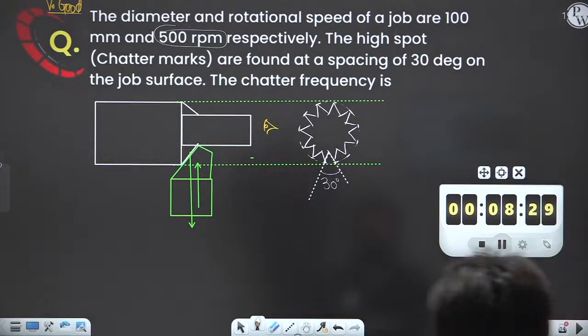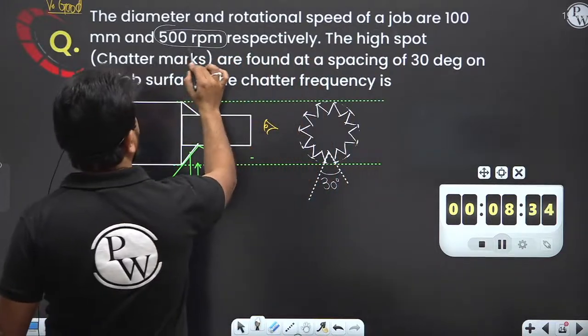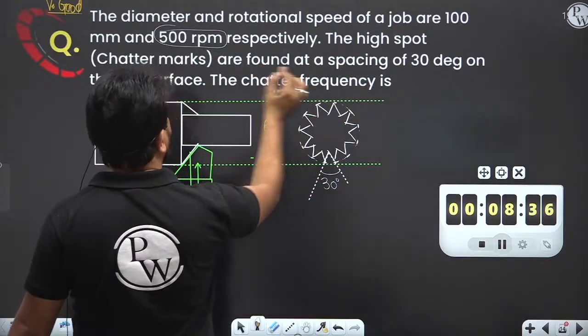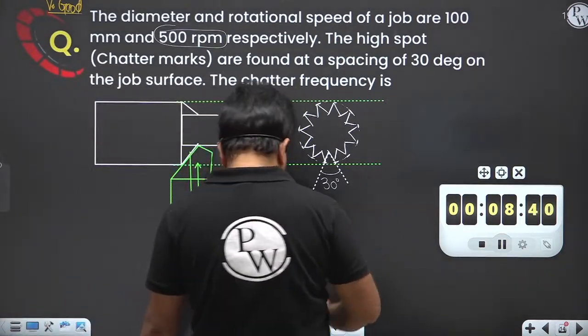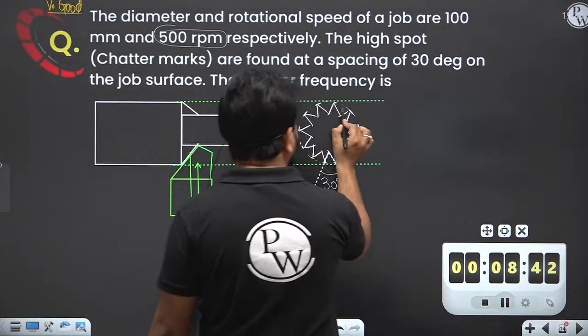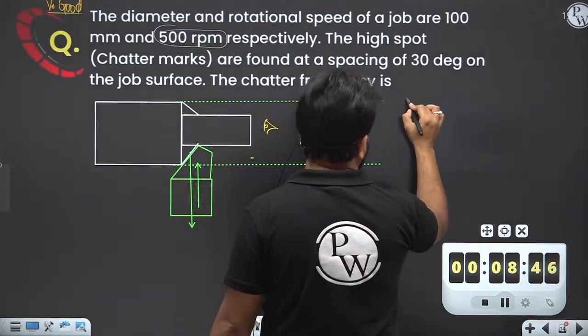Now the diameter and rotational speed is given, 100 mm and 500 RPM. The highest spot chattering are found at 30 degree spacing. Now, how many hitting, I mean, how many of these type of spots are going to happen in one revolution?